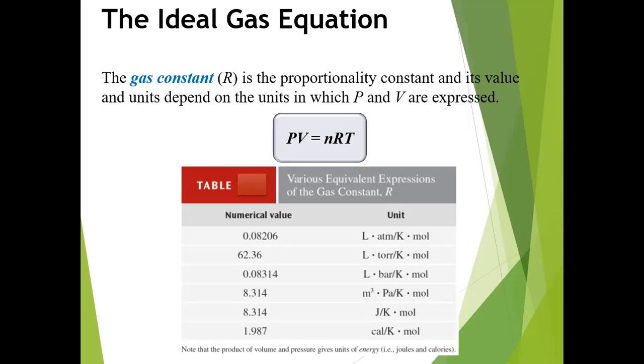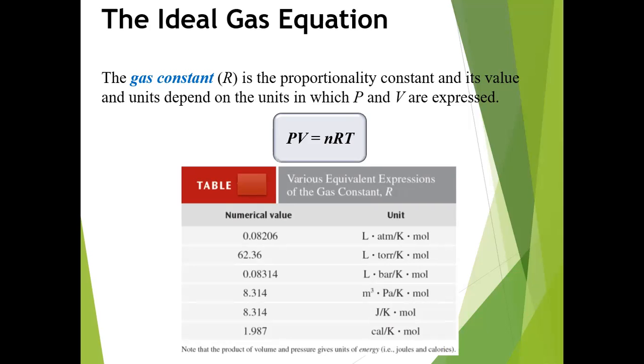The numerical value of R will be 0.08206, and its unit is liter atmosphere per Kelvin mole. Another value of R is 62.36, with unit liter torr per Kelvin mole. Another value is 0.08314, and its unit is liter bar per Kelvin mole.